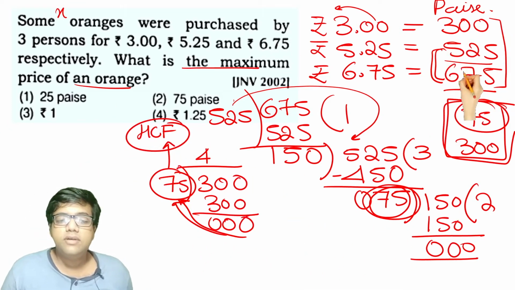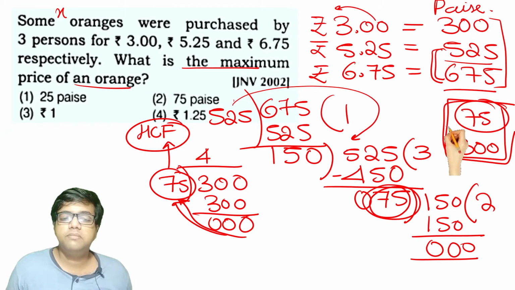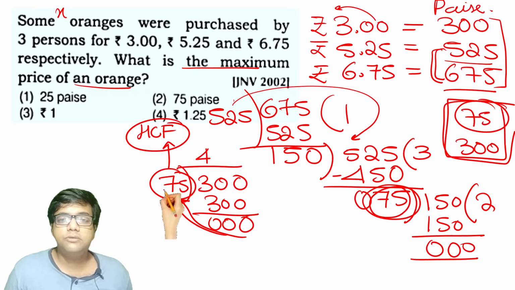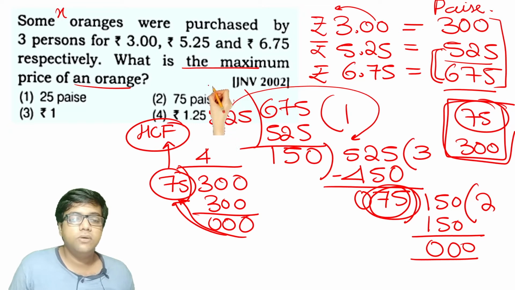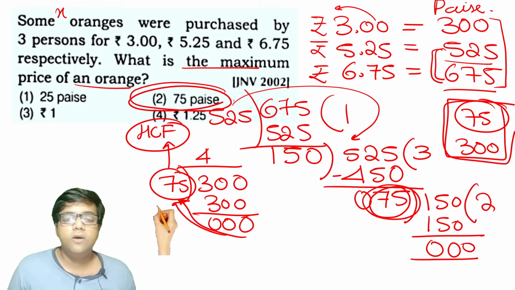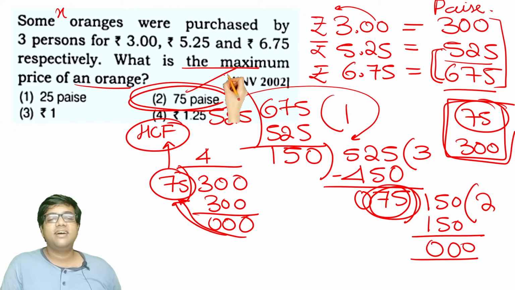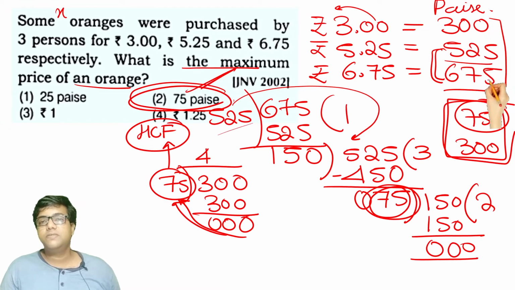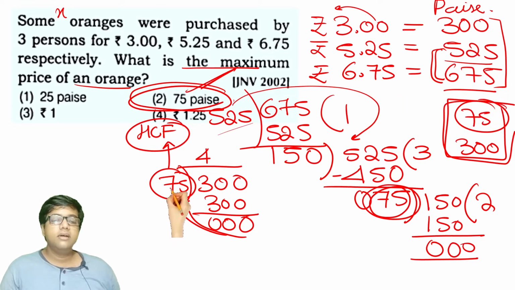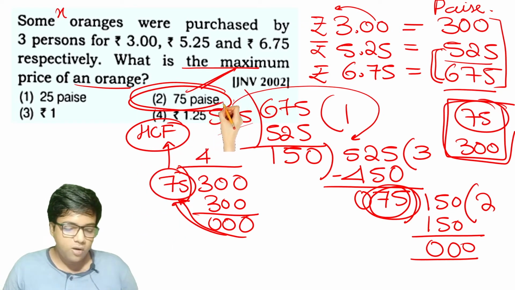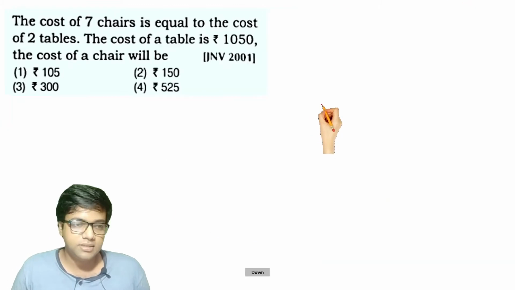All of them were in paise, so 75 should also be in paise. So option 2 is the right answer for this question. All the numbers we considered for the highest common factor were in paise, and the highest common factor we find will also be in paise. Therefore, option 2 is the right answer for this question.